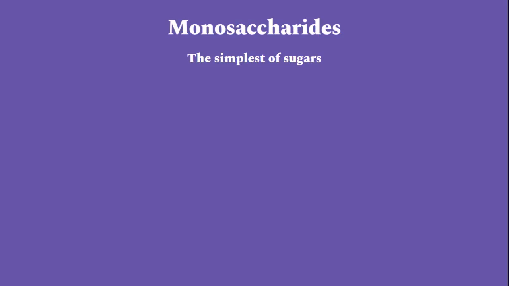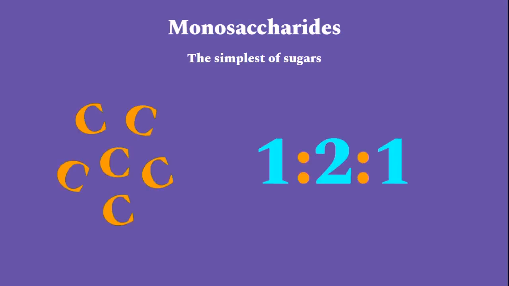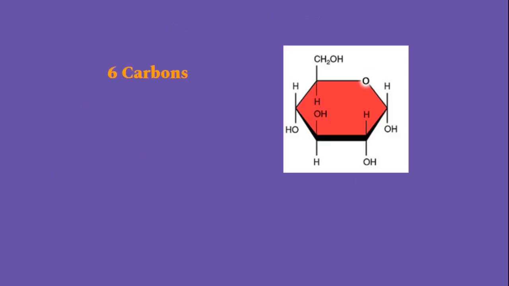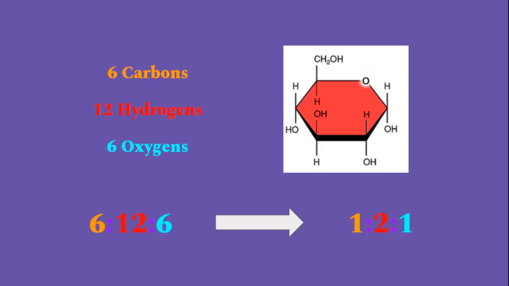Monosaccharides, the simplest of sugars, tend to contain between 3 to 6 carbon atoms. These molecules usually have carbon, hydrogen, and oxygen atoms in a 1-to-1 ratio, respectively. Take glucose for example. It has 6 carbon atoms, 12 hydrogen atoms, and 6 oxygen atoms, a 1-to-1 ratio of carbon, hydrogen, and oxygen atoms.